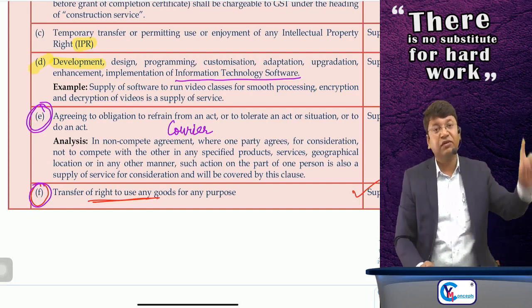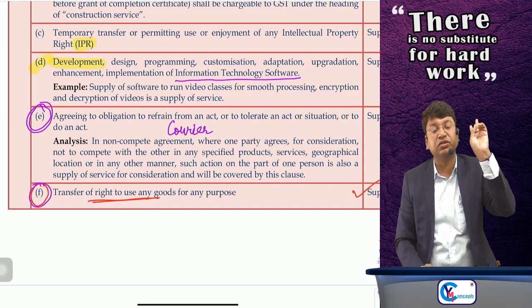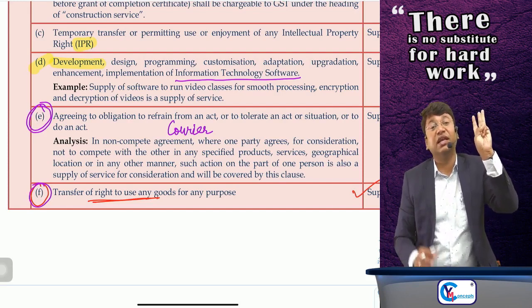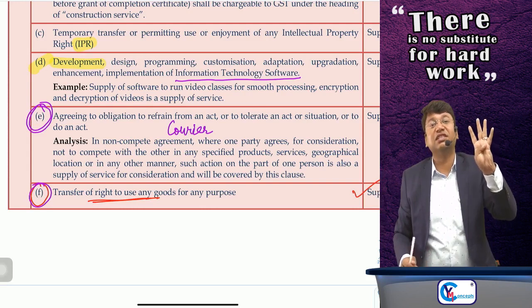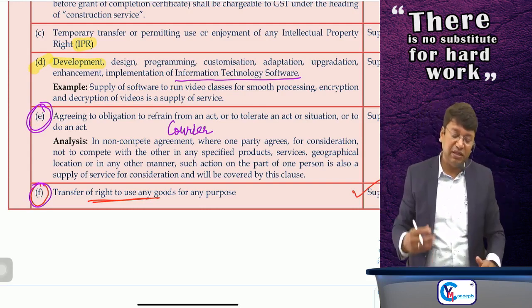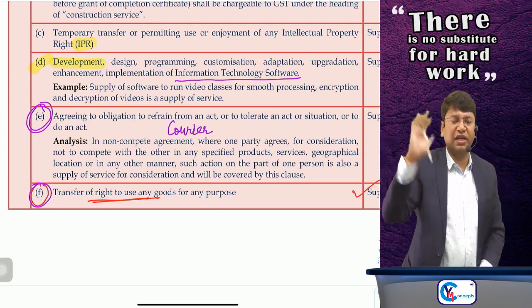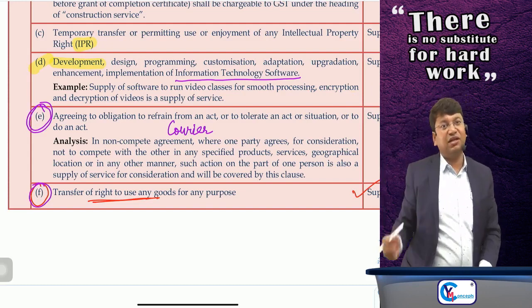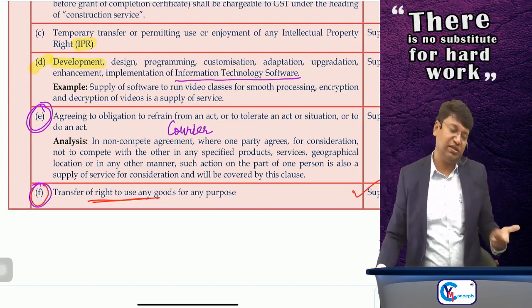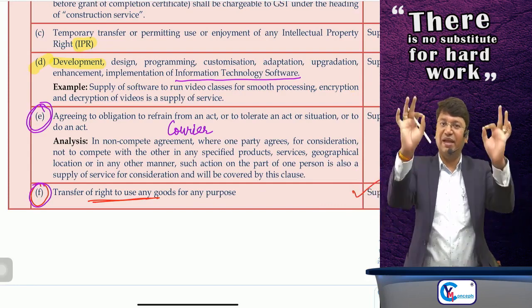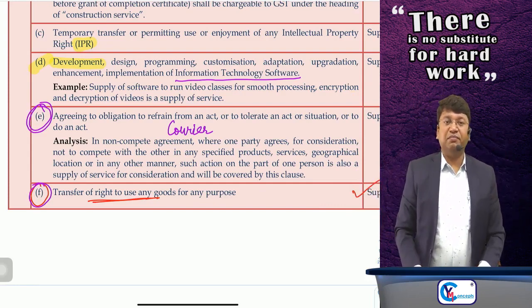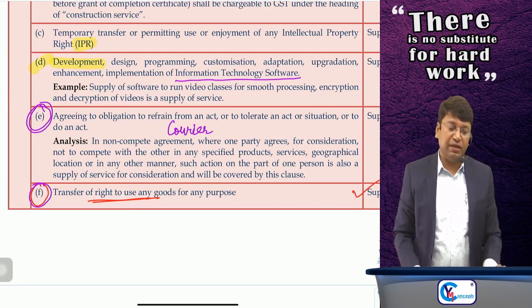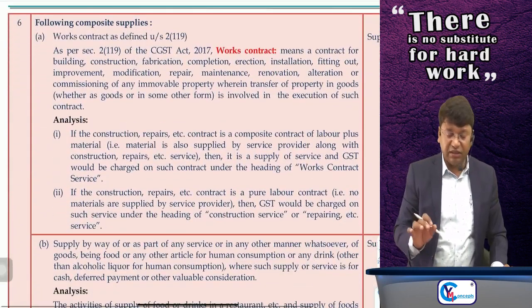All are supply of services. First was renting of immovable property. Second was construction service. Third was, sir, intellectual property right, temporary transferring or permitting the use. Fourth is, sir, customized software. Fifth is, sir, agreeing to non-compete agreements, etc. And last is, sir, transfer of right to use any goods is supply of service. Okay, done. So these are 6 sub-paras in para number 5. Clear? Done. Now coming to para number 6.